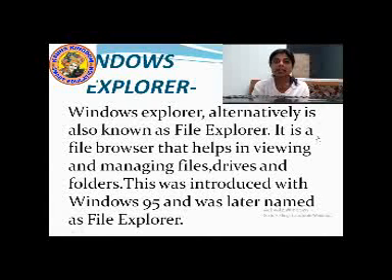This 95 is the year in which this Windows operating system was introduced. That is why it is written as 95. This is the year from which this Windows system came into operation, and people started using it.